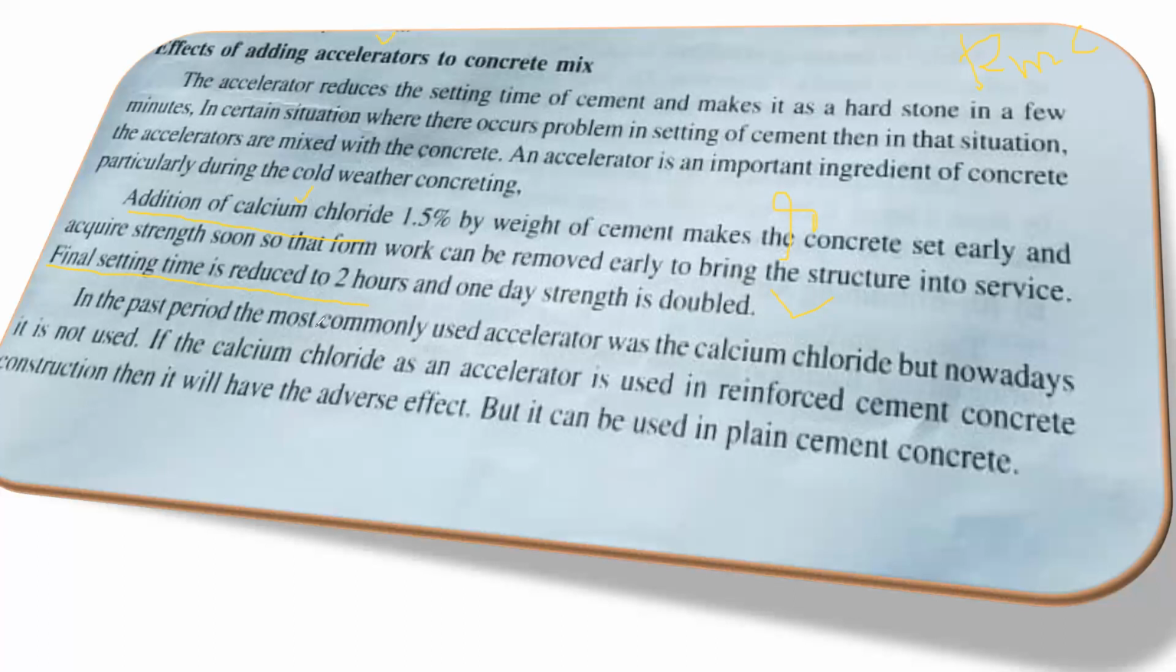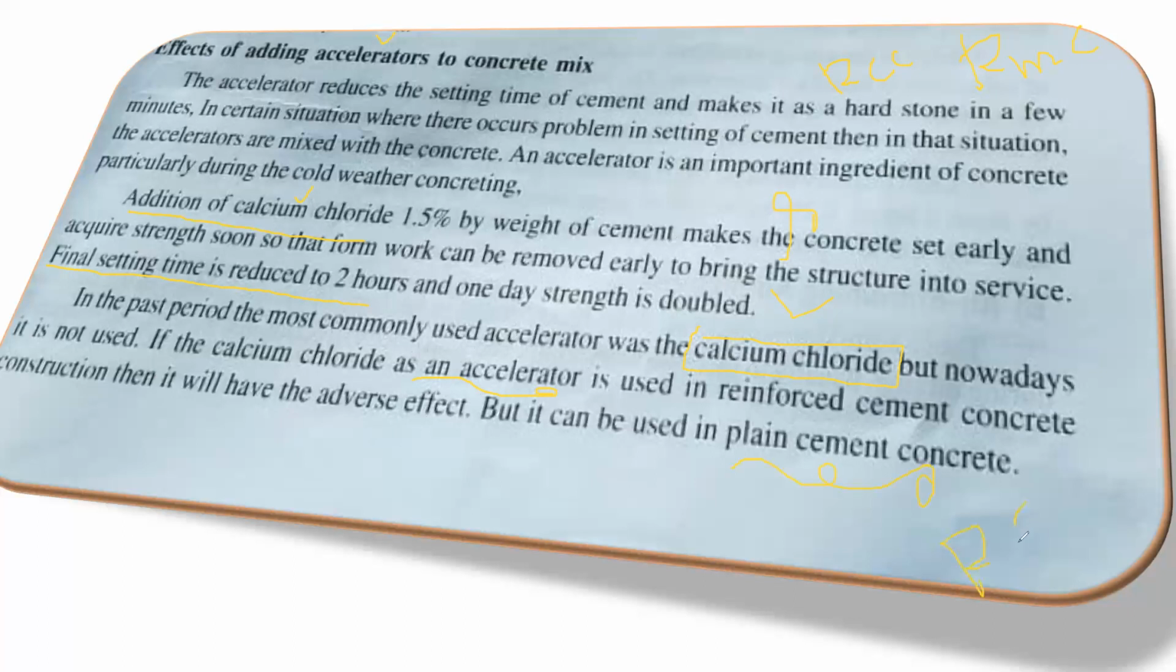The next is that in the past, the most commonly used accelerator was calcium chloride. In the previous days we were using calcium chloride as an accelerator, but nowadays it is not used. What is the reason behind that? If calcium chloride is used as an accelerator, it will have an adverse effect in the reinforced cement concrete. Since we are using RCC nowadays, that is reinforced cement concrete, we have rebar in that, right? That reinforcement bar will get corroded. As a result, we don't make use of calcium chloride. But if you're doing a PCC, as I mentioned, plain cement concrete is called PCC.